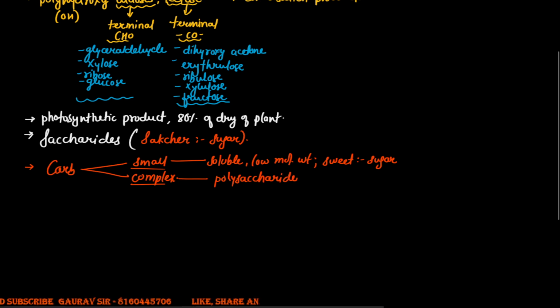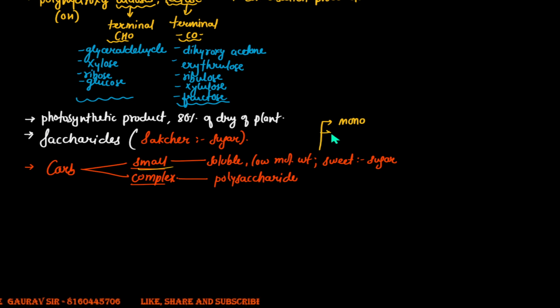So there will be different classes of the smaller ones: one class called monosaccharide, a class called derived monosaccharide, and a class called oligosaccharides.